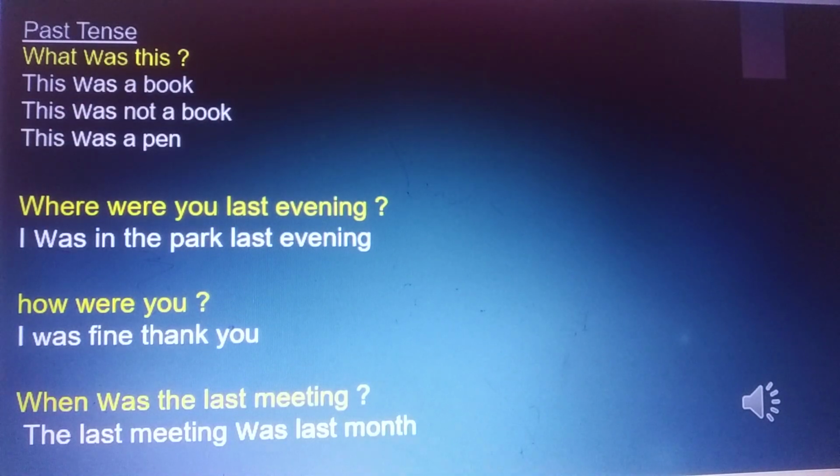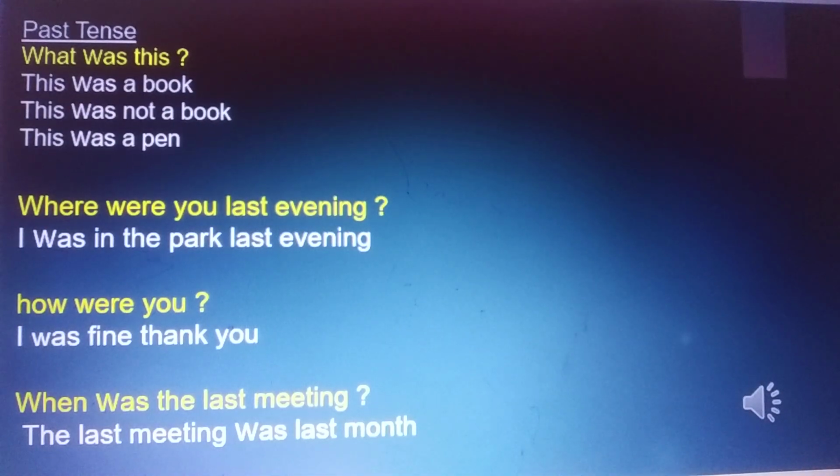What was this? This was a book. This was not a book. This was a pen. Where were you last evening? I was in the park last evening. How were you? I was fine, thank you.